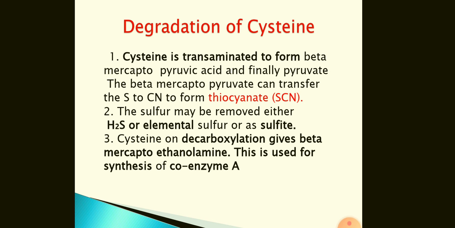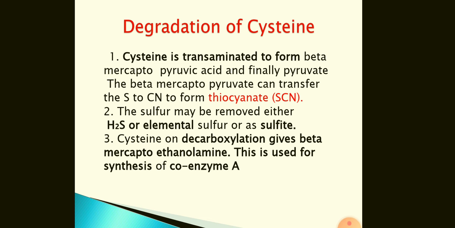Degradation: there are different pathways of degradation. One of them is that cysteine is transaminated to form beta mercaptopyruvic acid and finally pyruvate. The beta mercaptopyruvate can transfer the sulfur to cyanide to form thiocyanate.